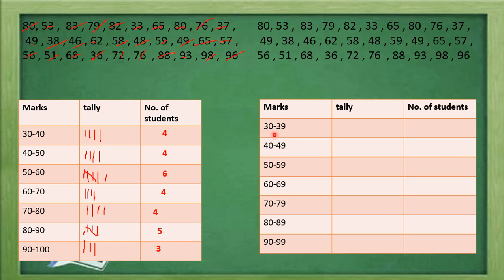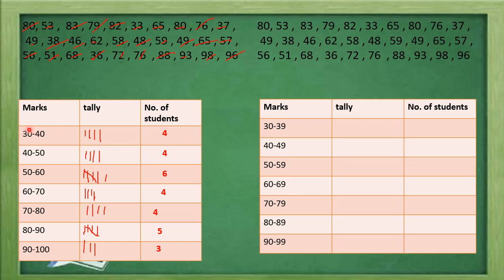Here the difference between the numbers, 39 minus 30, is 9, and 49 minus 40 is again the same difference. Meaning, in 30 to 39, both 30 and 39 come here, but 40 will occur in the next class, 40 to 49.